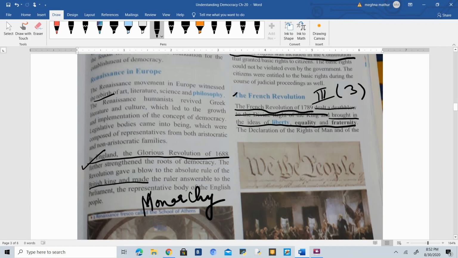and then democracy was established in France. And the second most important thing in this paragraph is that the French Revolution gave three ideas, and these three ideas are very important in all countries now: liberty, equality, and fraternity. Okay, liberty, equality, and fraternity. These three ideas were taken from the French Revolution.